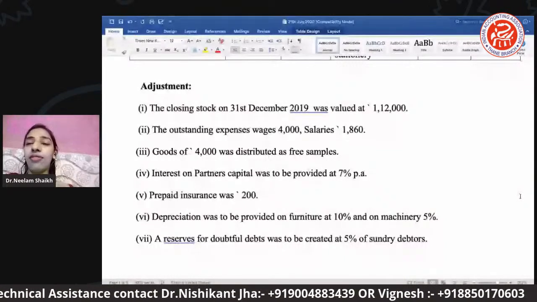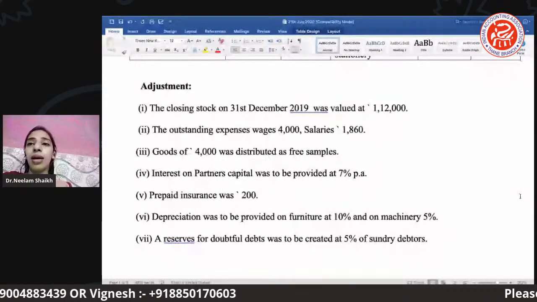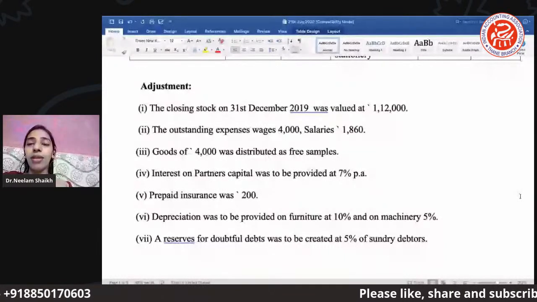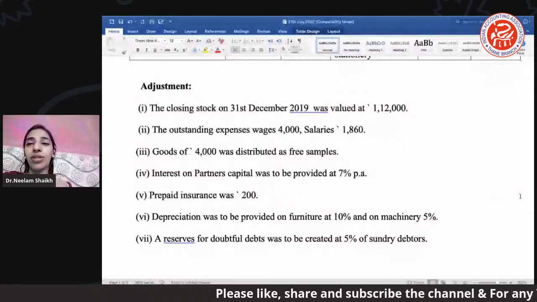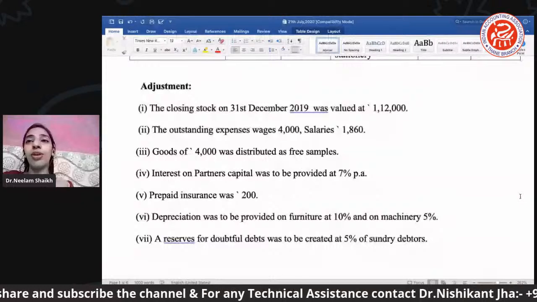So definitely one effect goes to the end stock, so it will be credited in trading, and in the balance sheet, why is it appearing? Because I have to see my stock valuation at the end of the financial year, which will appear on your balance sheet side.